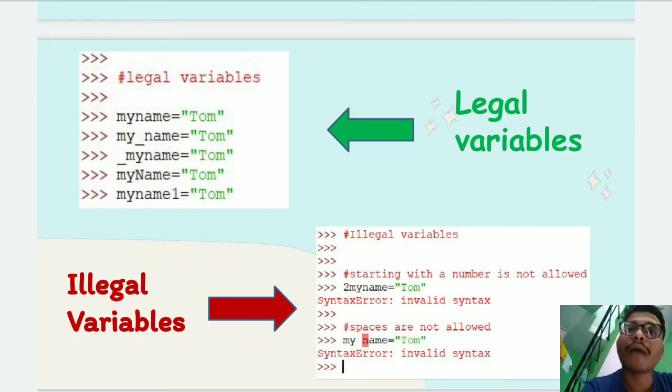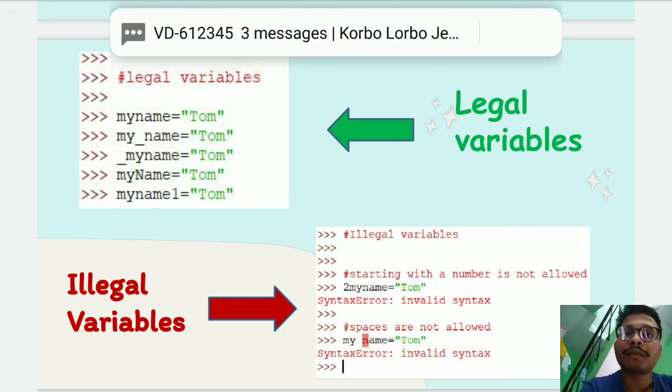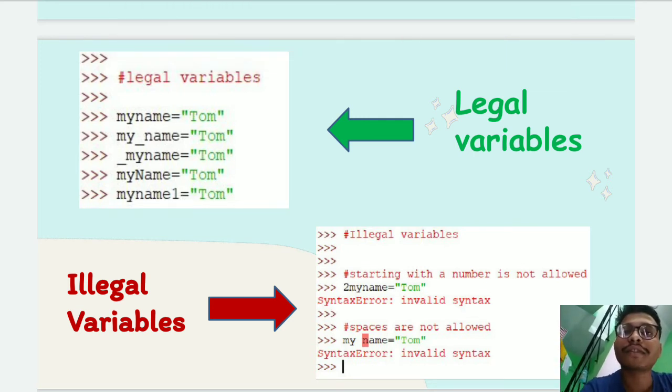Legal variable: my name is equal to Tom. My underscore name is equal to Tom is also correct. Underscore my name is equal to Tom, this is also correct. My name is equal to Tom, this is also correct. My name 1 is equal to Tom. Here